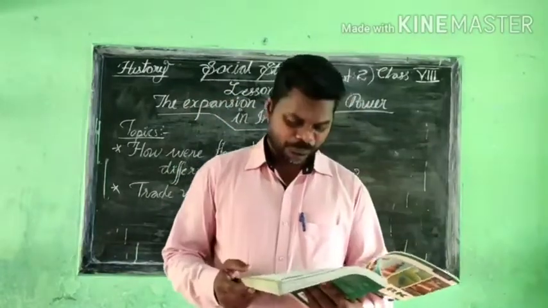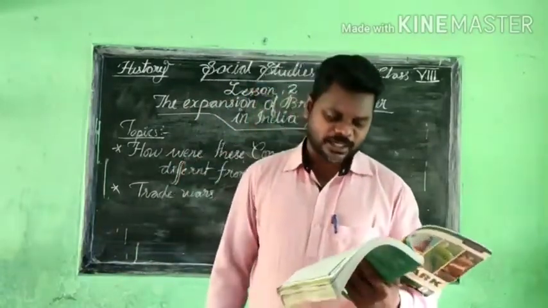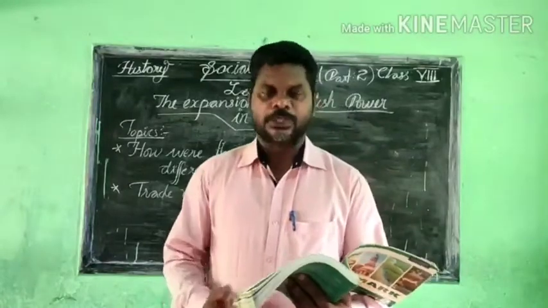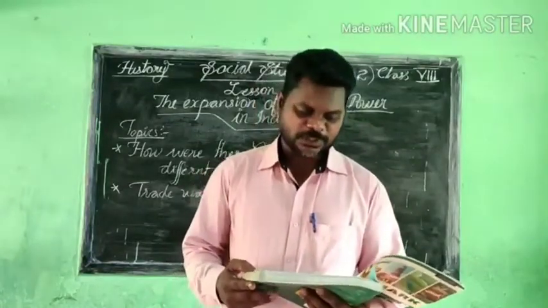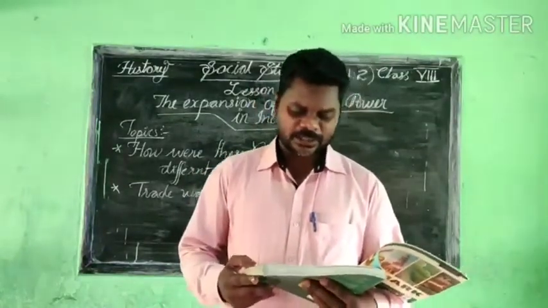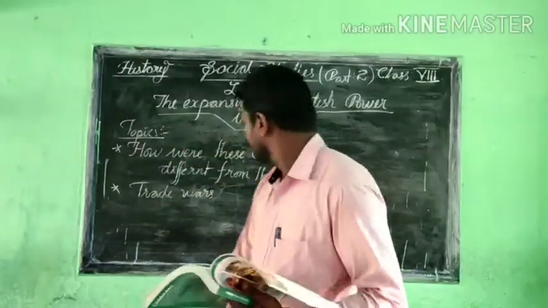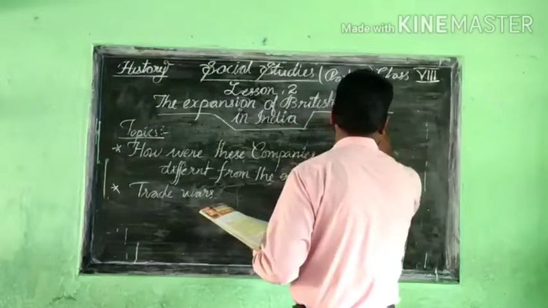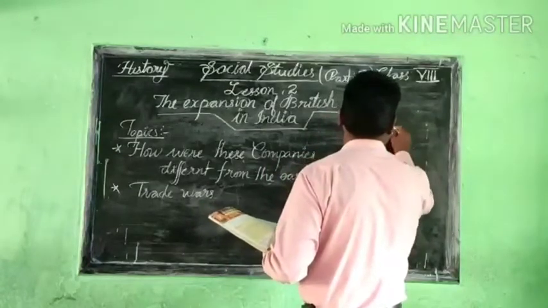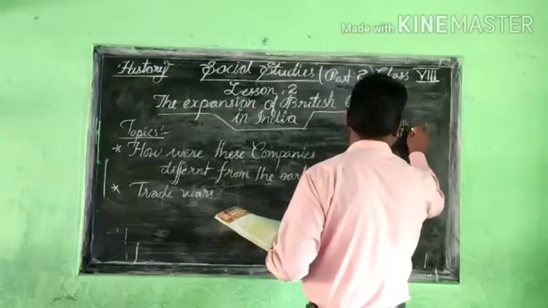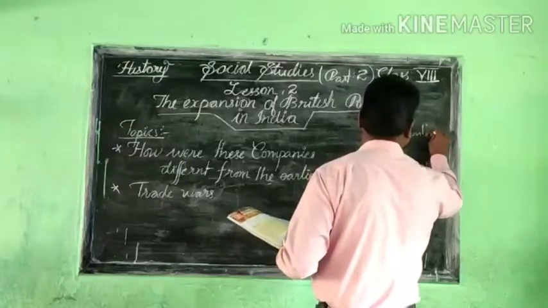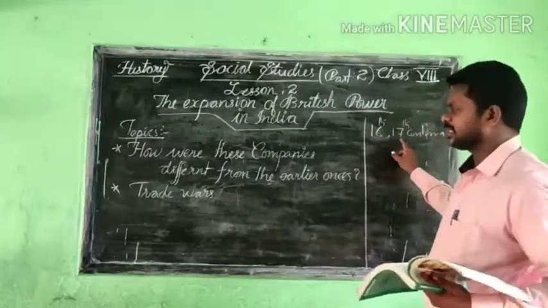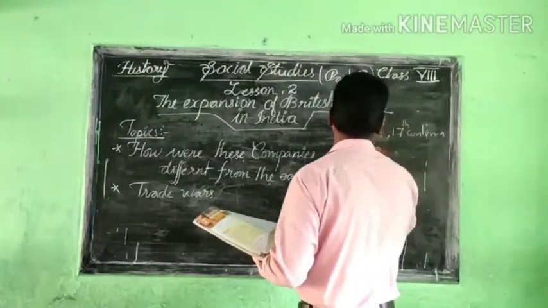Listen carefully. In the 16th and 17th centuries, the European trading companies were especially trading enterprises only.